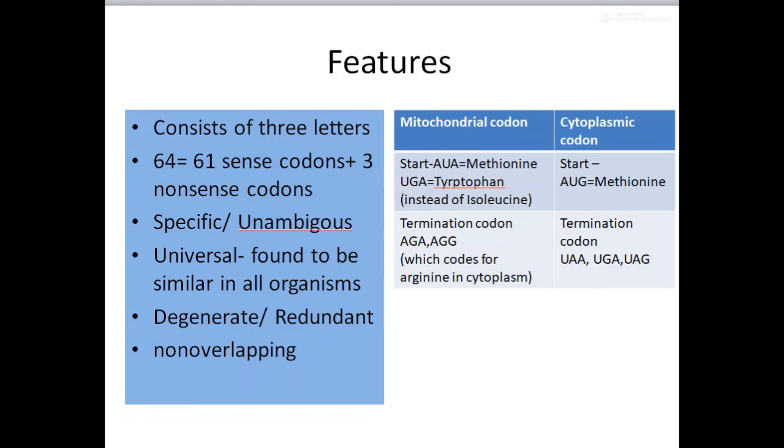There is also one more start codon called UGA, which codes for tryptophan in mitochondria. The termination codons of mitochondria are AGA and AGG, which would otherwise code for arginine in the cytoplasm. But we know that in the cytoplasm, the termination codons are UAA, UGA as well as UAG. So these are the features of the genetic codons.